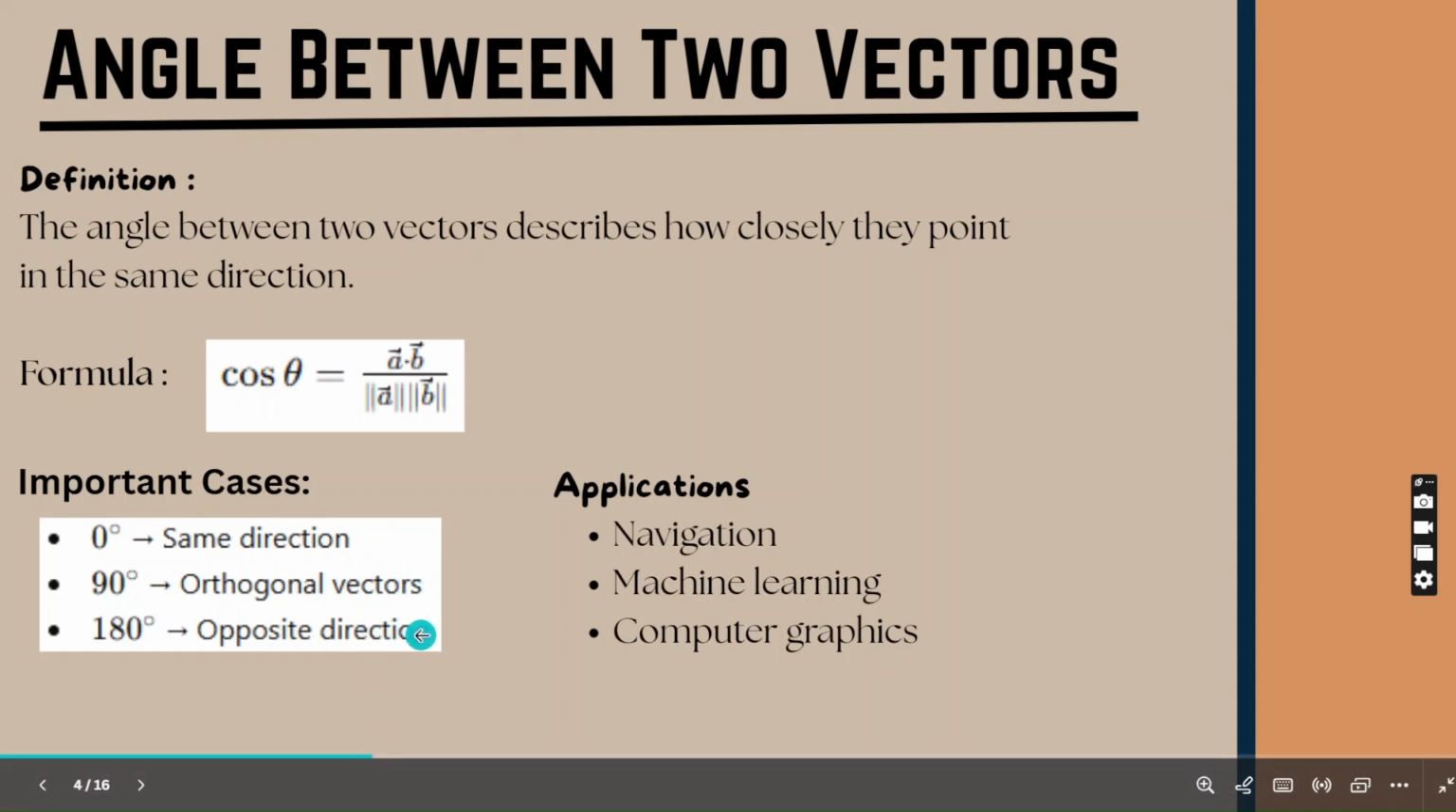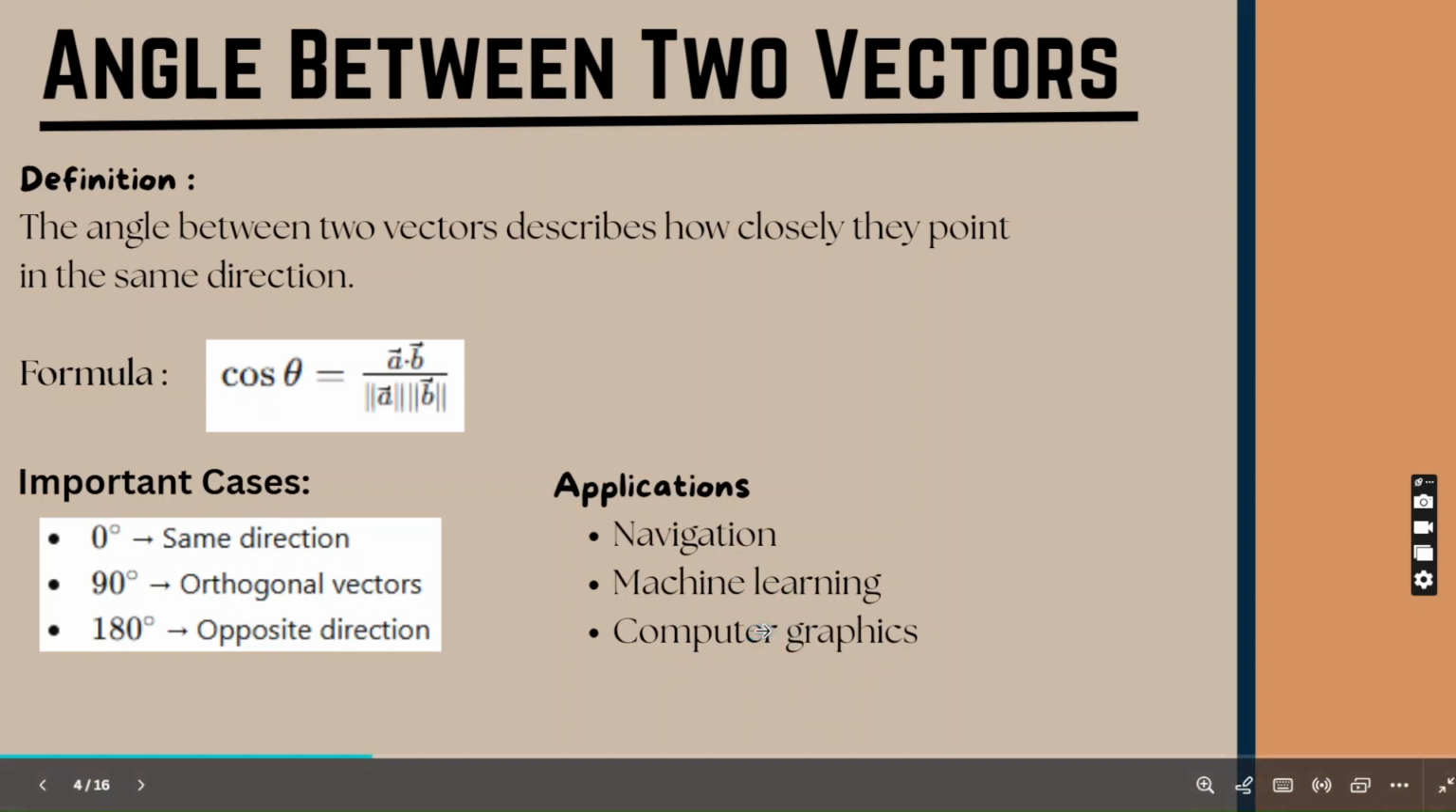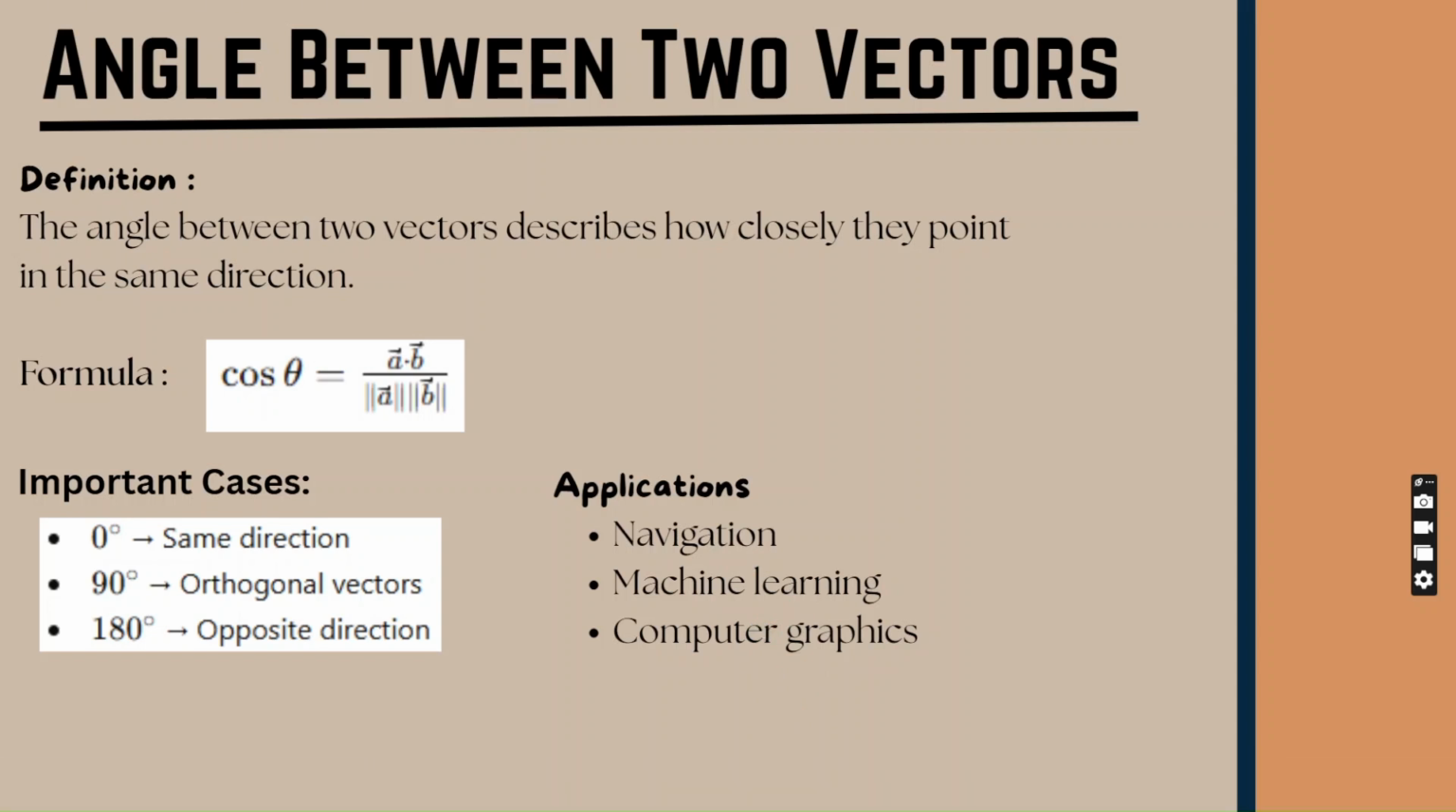This concept, by the way, is important because it helps describe directional relationships between vectors. It is commonly applied in fields such as robotics, navigation, computer graphics, and machine learning. For example, in machine learning, the angle between vectors is often used to determine similarity between data sets. Smaller angles usually mean greater similarity, while larger angles indicate less similarity. So when we say smaller angles, of course, it means greater similarity, and when we say larger angles, it indicates lesser similarity.